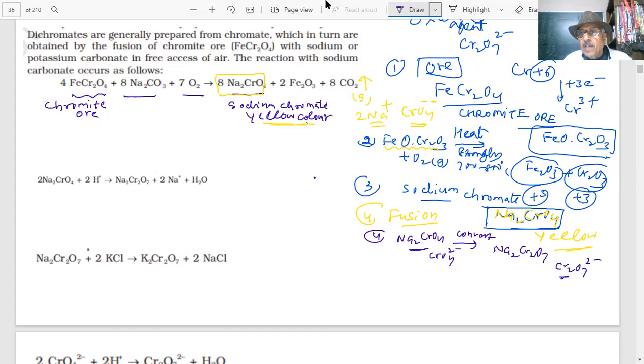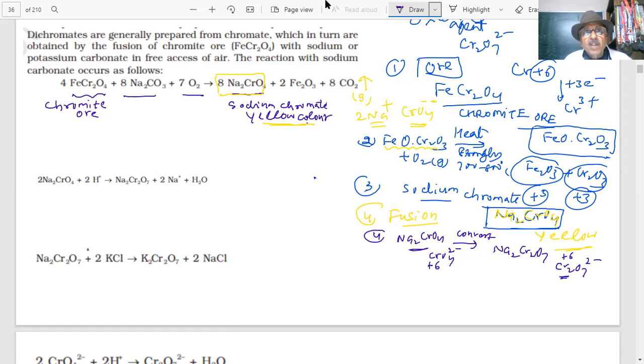What is the oxidation state of chromium here? Plus 6. 8 minus 2, plus 6. And what is here? 14 minus 2, 12. It is still plus 6. Okay, we convert sodium chromate into sodium dichromate.